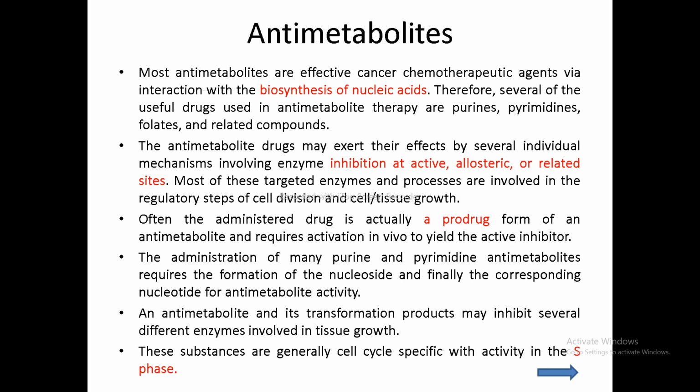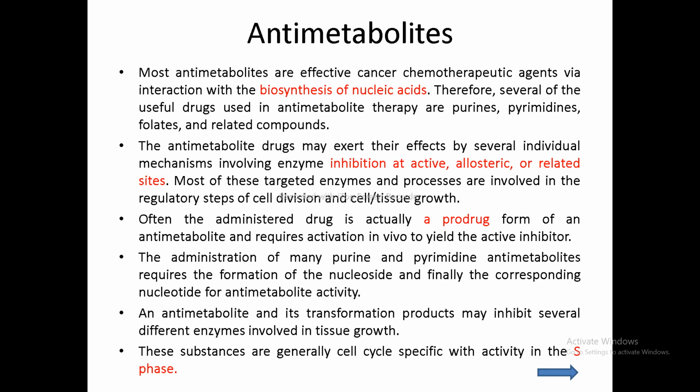So these antimetabolite antineoplastic agents are categorized into 3 to 4 different classes based on which nucleotide they inhibit. For example, the first one is the purine antagonist. This purine antagonist inhibits the synthesis of purine-based nucleotides, for example AMP and GMP. The second one is the pyrimidine antagonist.